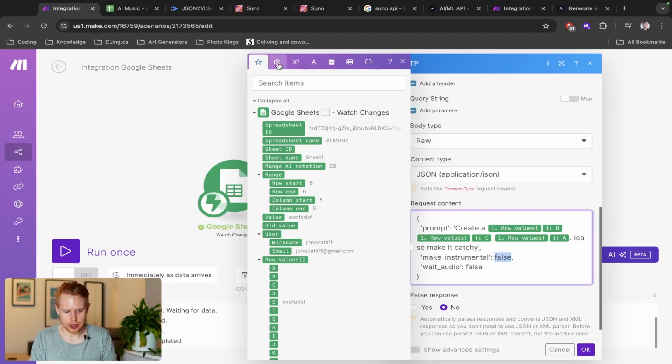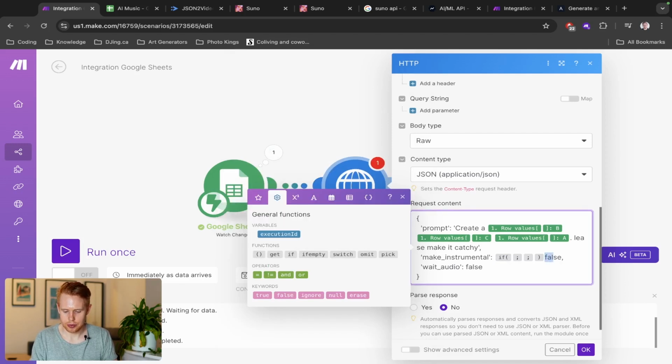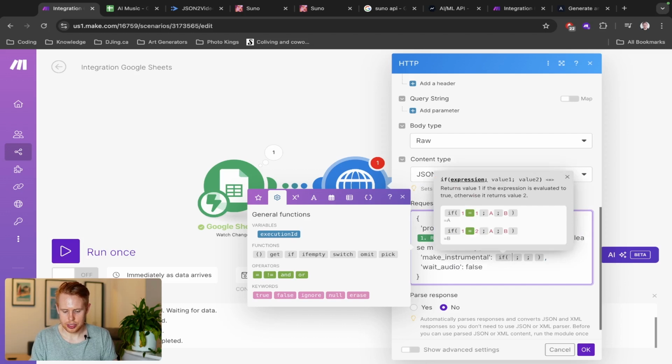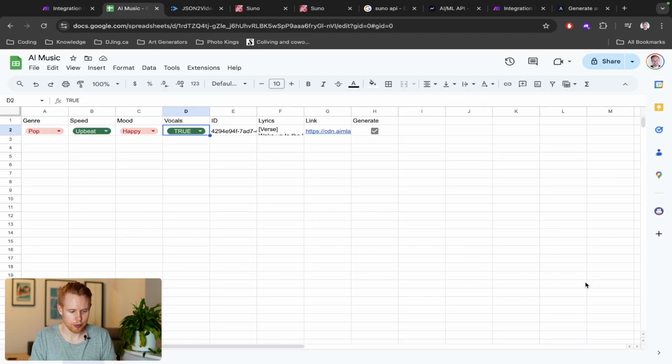So how we can deal with this is we'll hit this settings box up here, or the gear icon, and we'll click if, right? We'll delete false. And we're just going to have a conditional statement. So if 1 equals 2, if this is true, go down path A. If it's false, go down path B, right? In this case, because 1 does not equal 2, it would go down path B. But if this was 1 equals 1, then it would go down path A, right? So we'll set this up so that if it's true, we'll put true. If it's false, we'll put false.